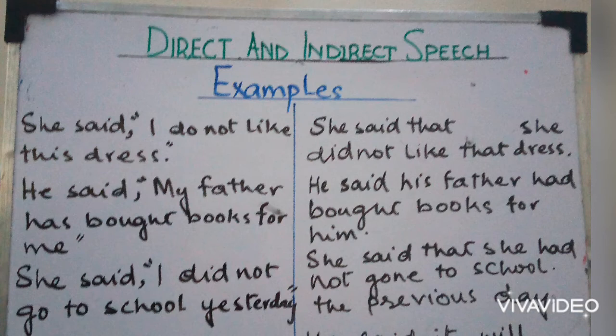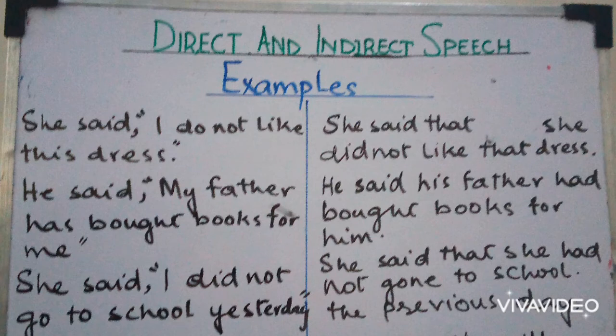Now we will make some changes in it. First we will go for the pronoun change in the reported speech. In the reported speech, I is the pronoun. We will change I according to the subject of the reporting speech. If the subject is she, we will change I into she. Now this dress will become that dress in indirect speech.